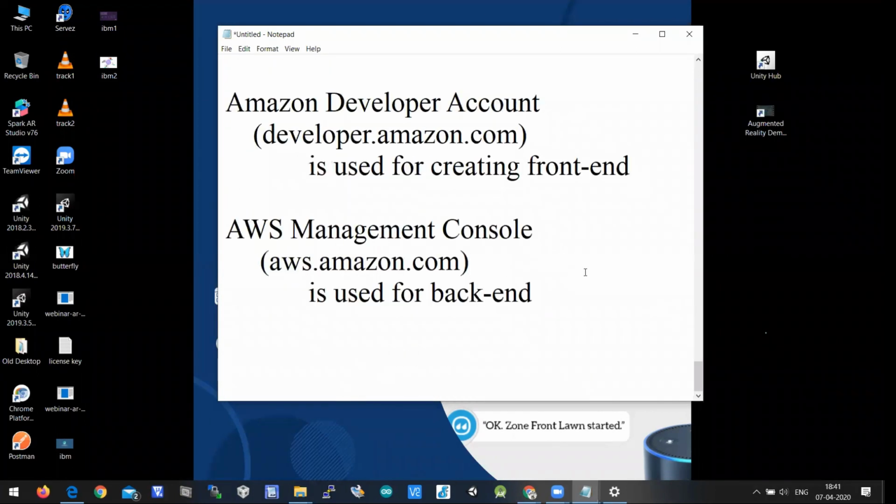But you should understand, Alexa is all about exchanging of voice messages. There will be a question, there will be an answer. Question is through the front end, answer will be processed in the back end. So we'll go in depth.